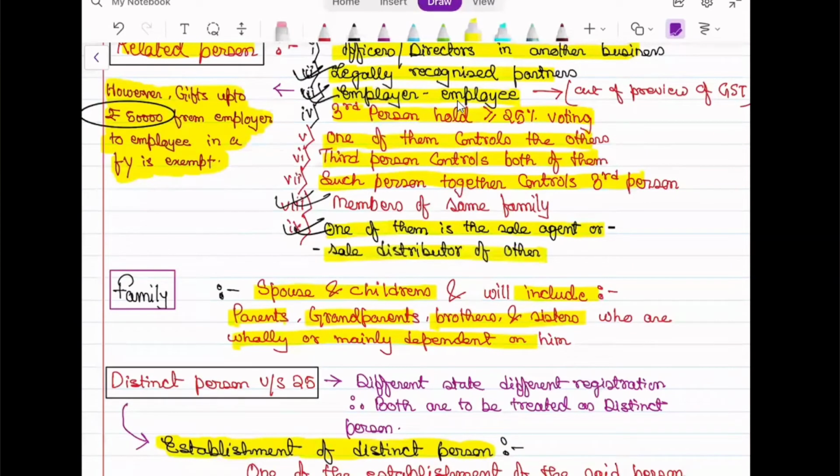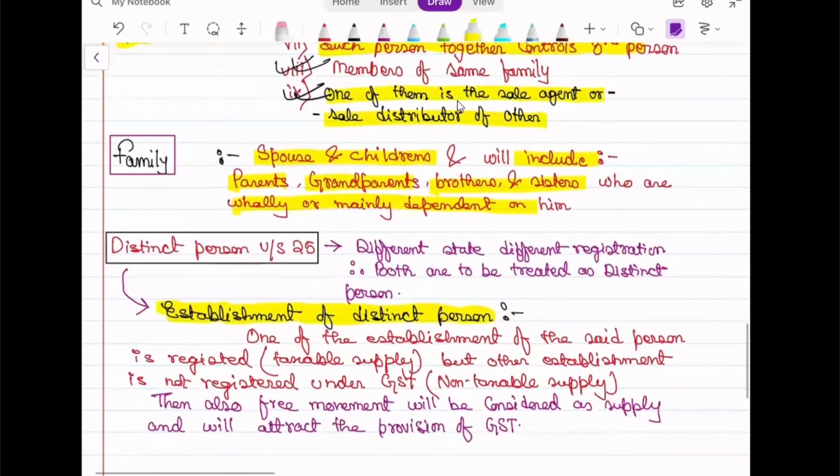Suppose I have a branch in Mumbai. I have an entity or a shop, whatever you can say, a distributorship in Mumbai, and I have only one agent in Delhi, and I have given him the full power of the whole of Delhi. So he is my sole agent, or I can say sole distributor. If I send him some goods for selling purposes or for display in his own shop, that will be treated as supply and GST will be levied. The same condition applies when a distinct person is there.